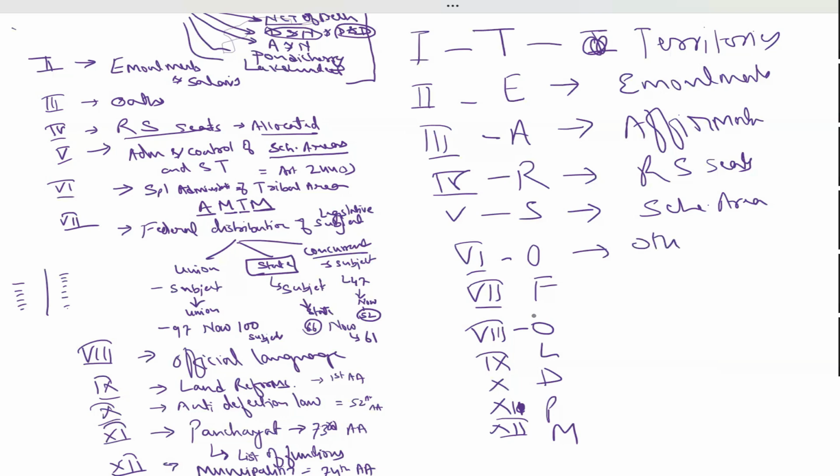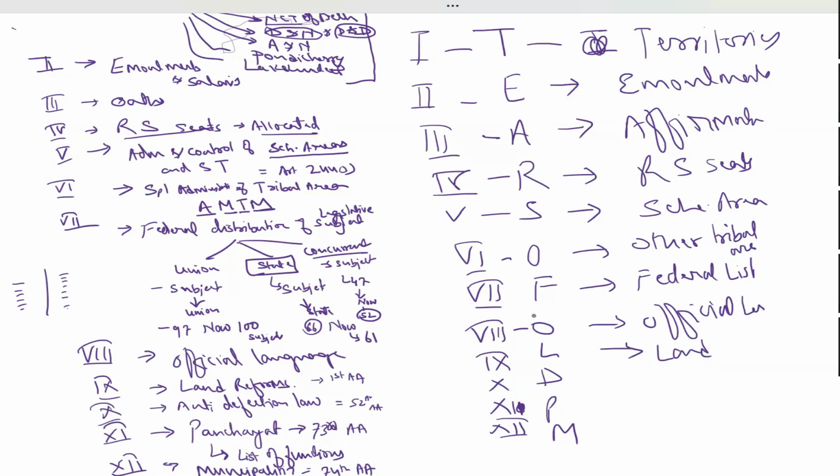Then other tribal areas. Then F means federal list. O is official language. Then L is land reforms. Then D for defection, anti-defection. Then P for panchayats. And M for municipalities.